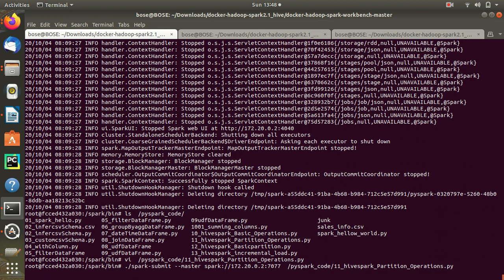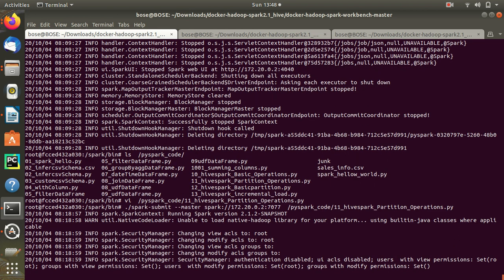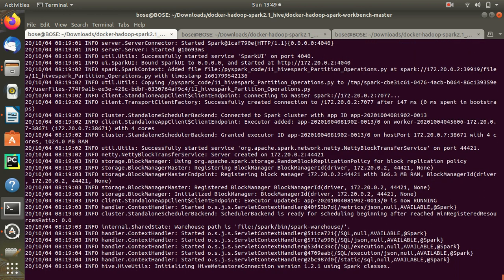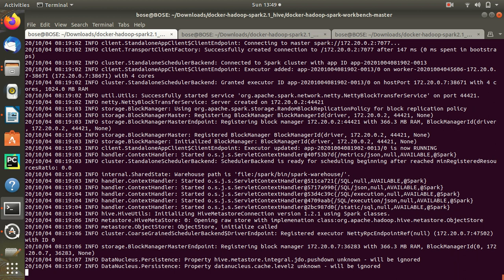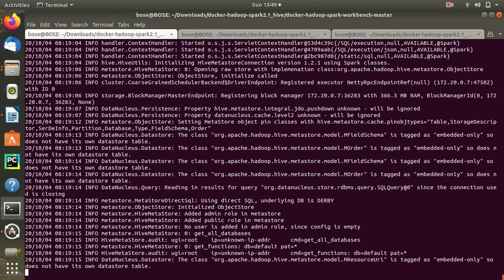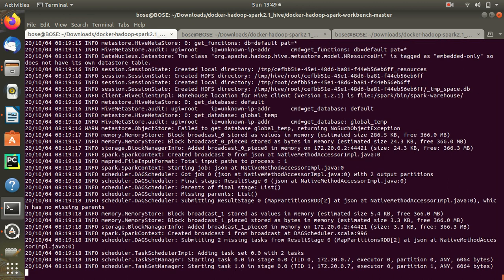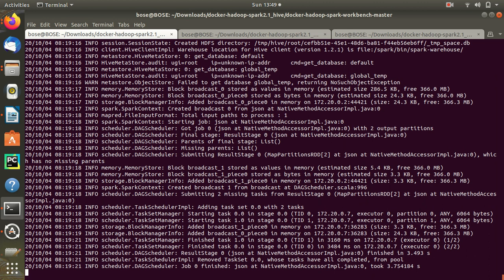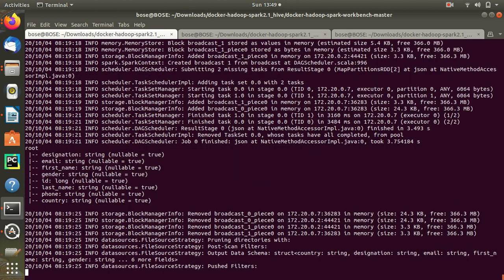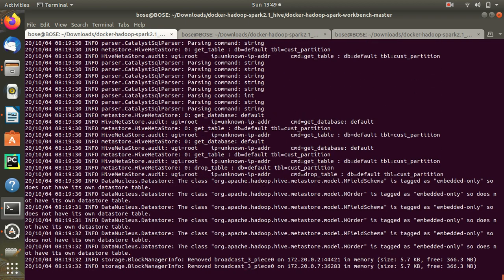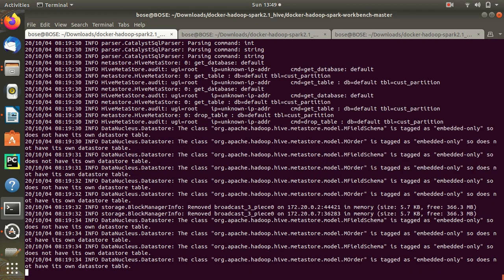Hopefully you are able to understand why we are doing a partition. Apart from partition, there is another concept also, called bucketing. I will explain bucketing, but let this partition be over, because once this partition is over, we have to go and see how the data gets loaded in the file system, HDFS, and then we can understand why we need bucketing. Okay, so next is what we are doing.